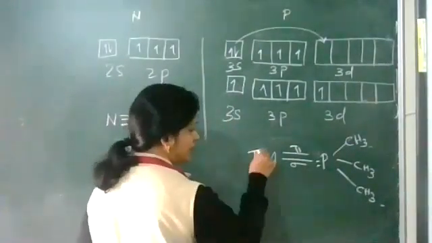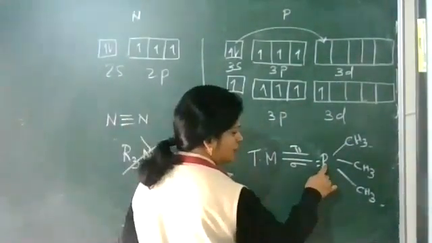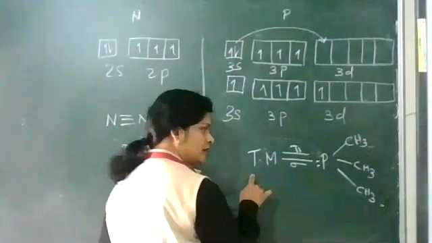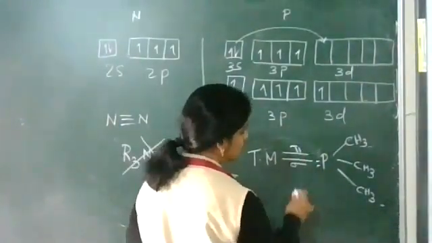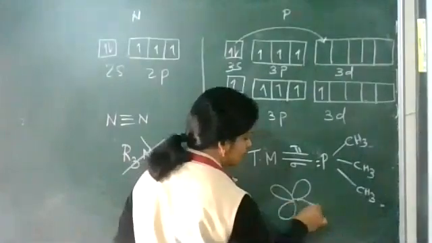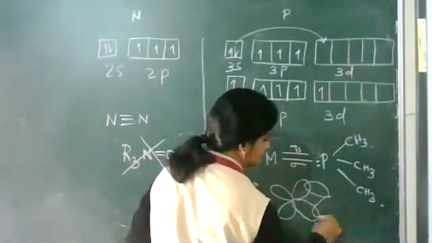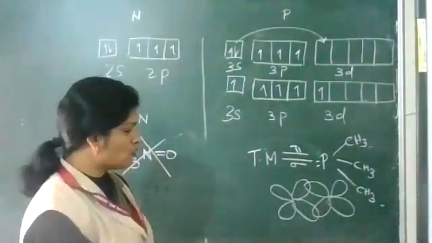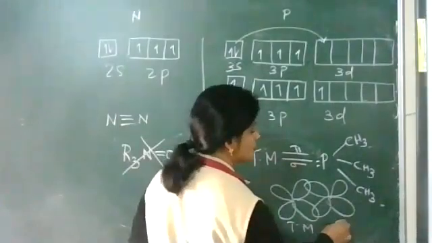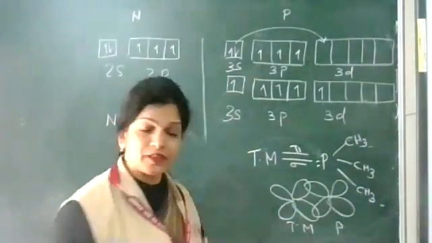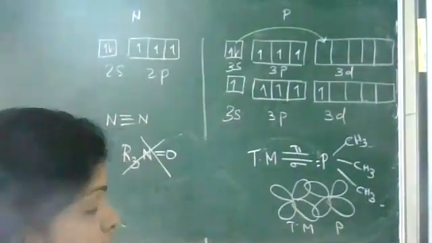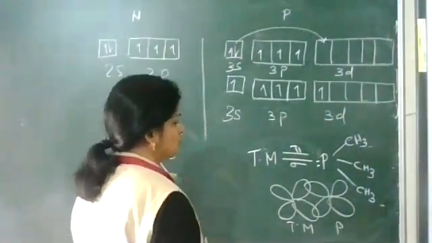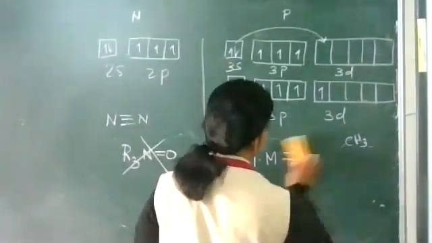So phosphorus can make use of its d orbitals. That means d pi d pi bond. Transition metal's d orbital, phosphorus d orbital, so d pi d pi bonding, by sidewise overlapping of d orbitals, one is of the transition metal and one is of phosphorus. So phosphorus has d orbitals, it can make use of its d orbitals to form d pi bonding.